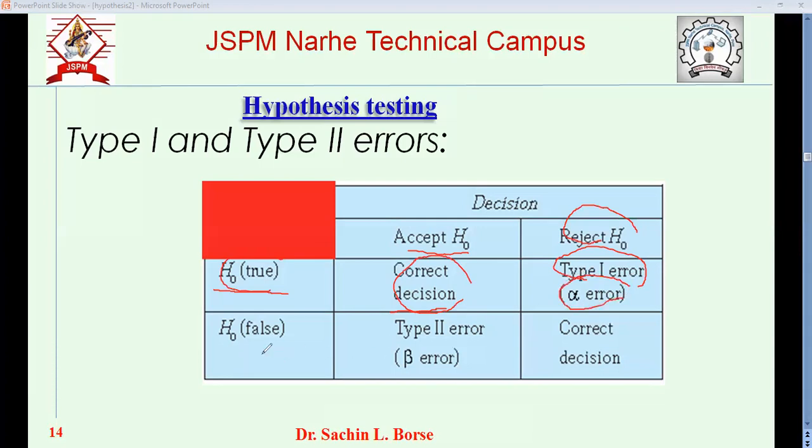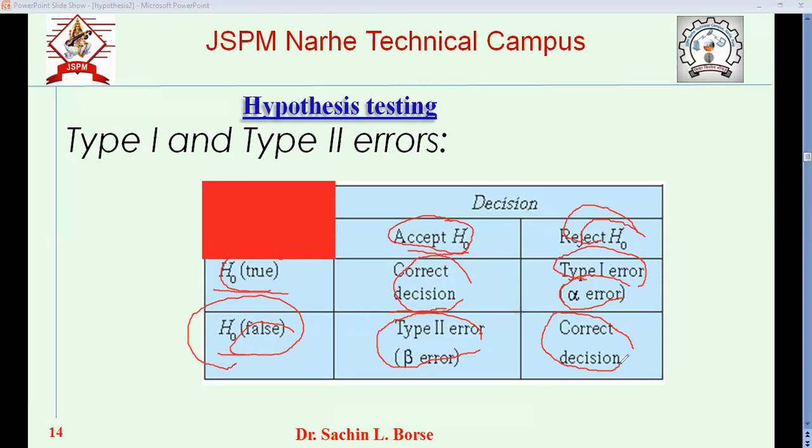Okay. Now, next is H0 is false, H0 is not correct. If it is not correct and we accept that, means what? It is type 2 error. We call it a beta error. Next is H0 is false, and we reject H0, means what? It is a correct decision. So here it is showing the type 1 error and type 2 error.